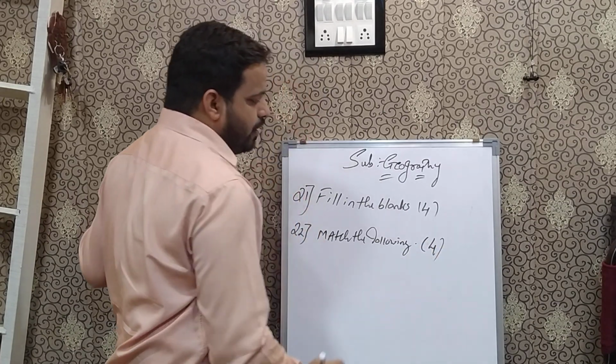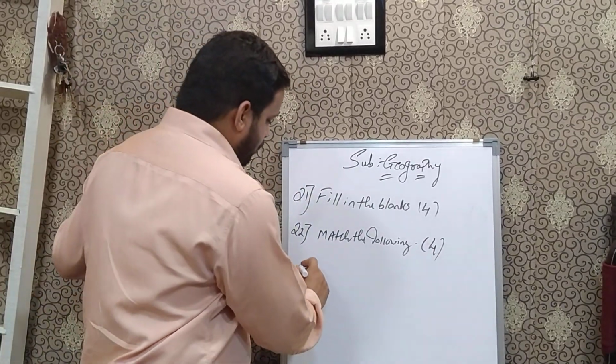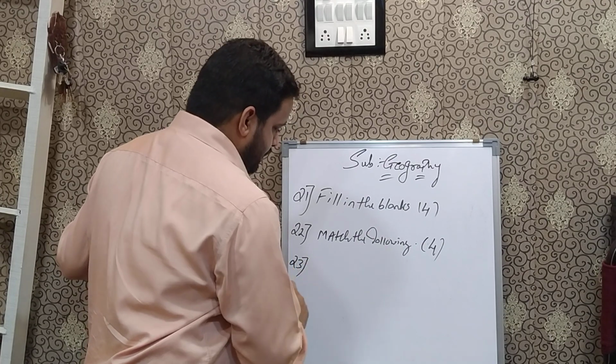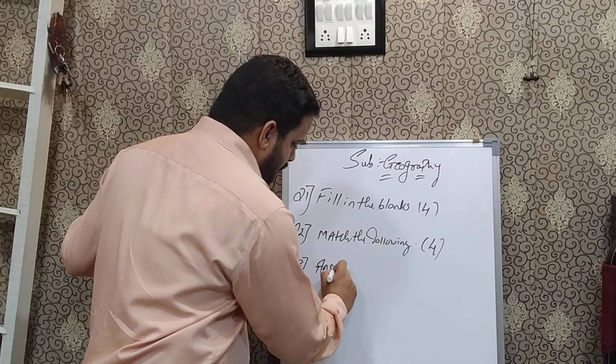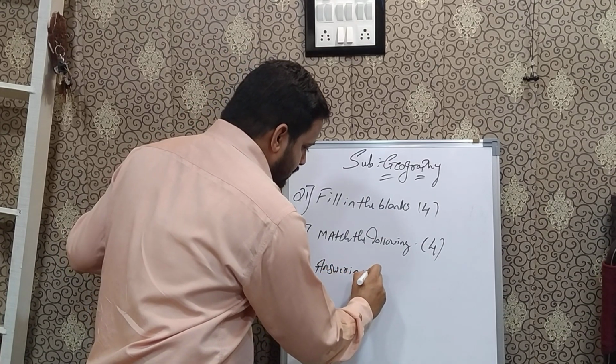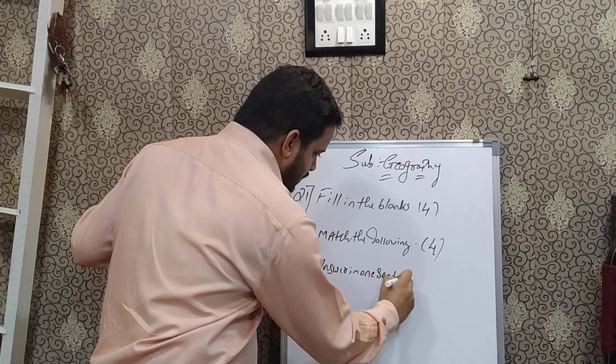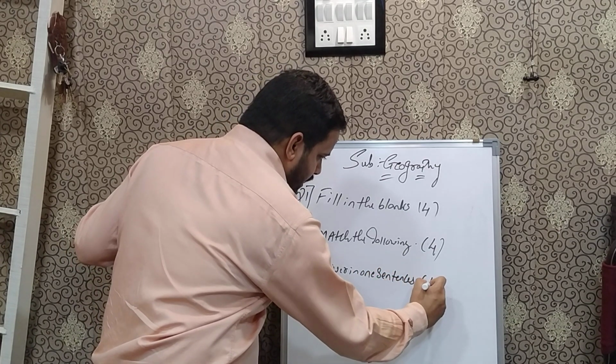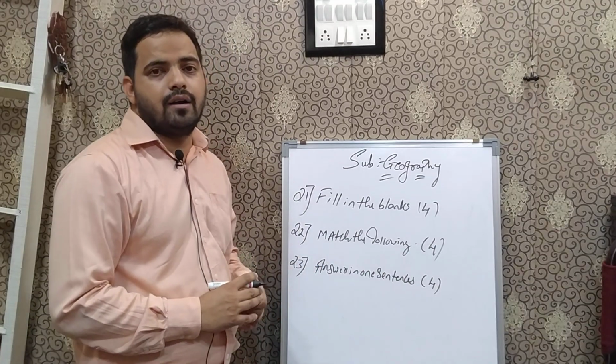Again it will be of 4 marks. Question number 3, answer in one sentence. It will be of 4 marks.